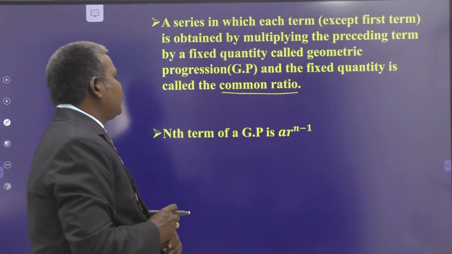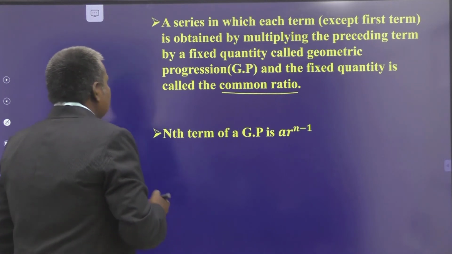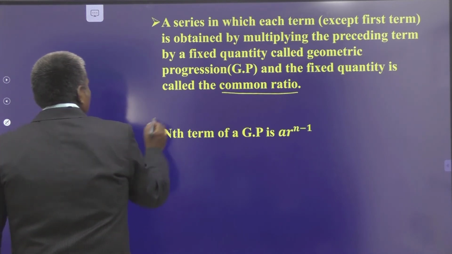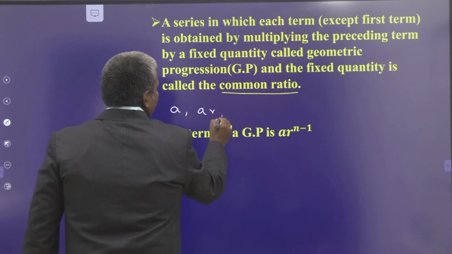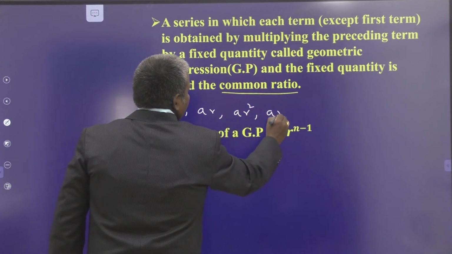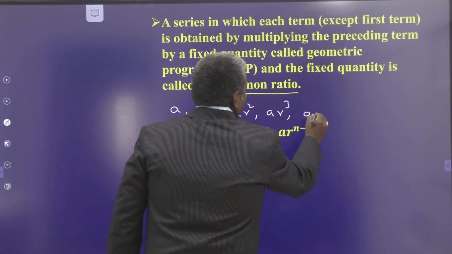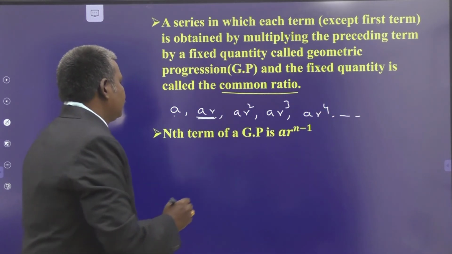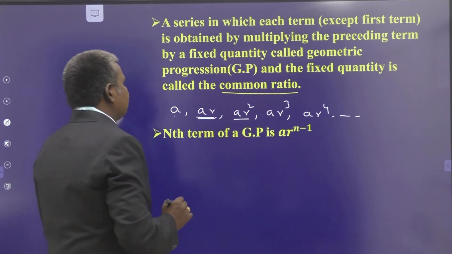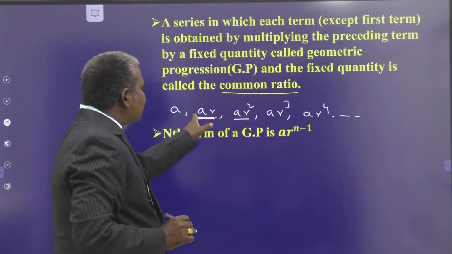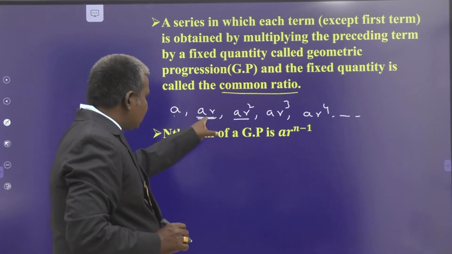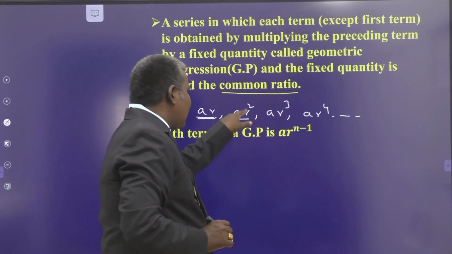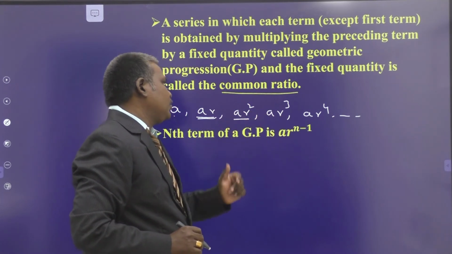Suppose the nth term of a geometric progression is a into r power n minus 1. The geometric progression maintains this form: a, ar, ar square, ar cube, ar power 4, and so on. For this term, this is the preceding term. This term is obtained by multiplying r with the preceding term, we obtain ar square. This term ar cube is obtained by multiplying r with ar square.